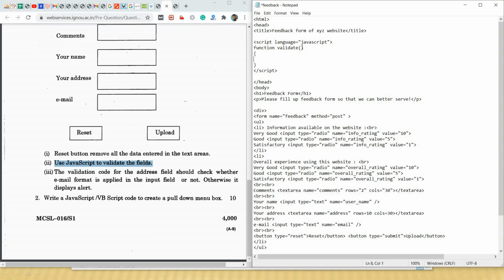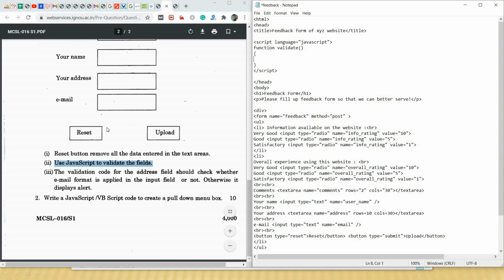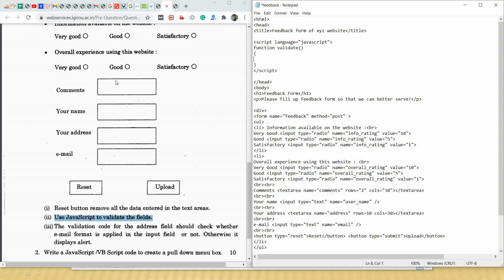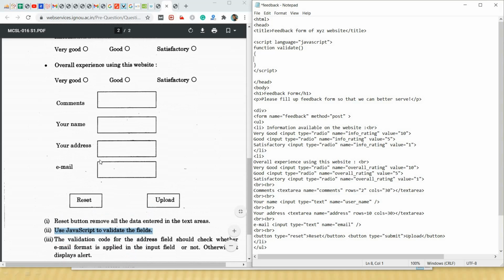Inside we can write arguments or parameters also, but here we need not use any parameters. So we will write this function for validating our web page form. We will validate whether the user has filled up all the details or not.